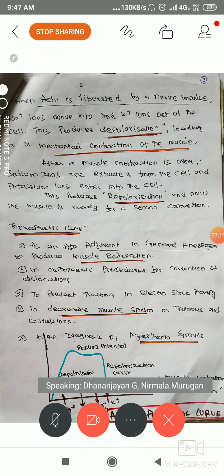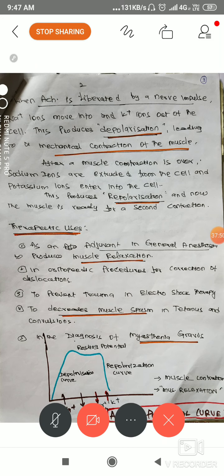Based on the mechanism of action only, the classification is made into non-depolarizing and depolarizing blockers. As simple as that, at least keep it in mind. We want to block that depolarization curve. Next, read this one by one and you can understand. I'm repeatedly telling you about the mechanism of action because if you understand it, you can easily remember the classification.